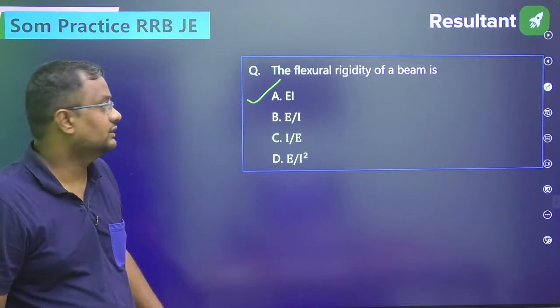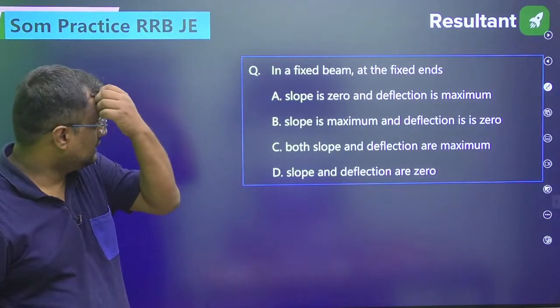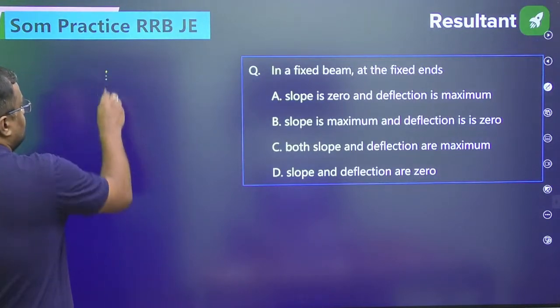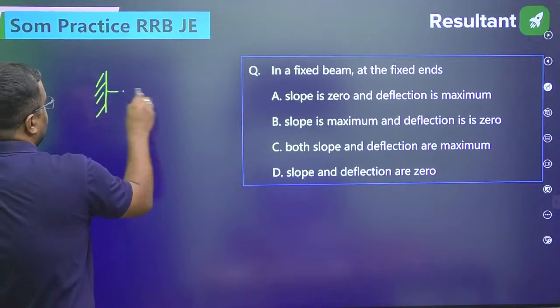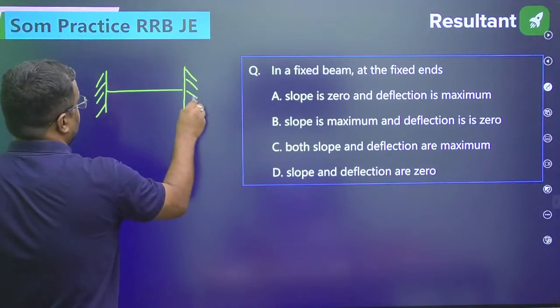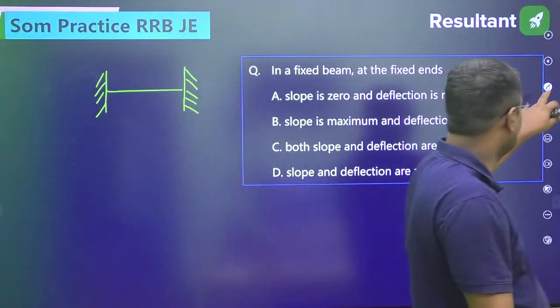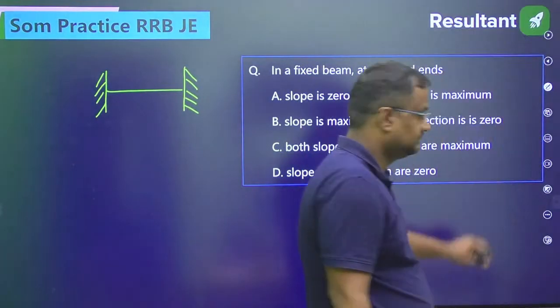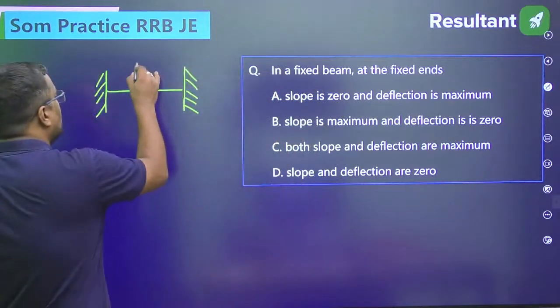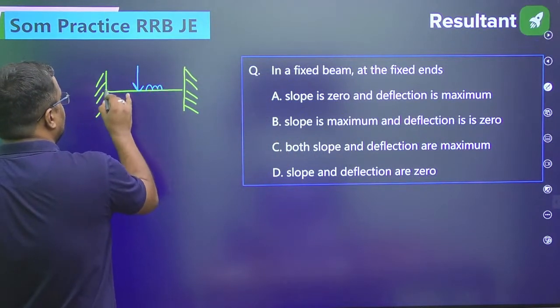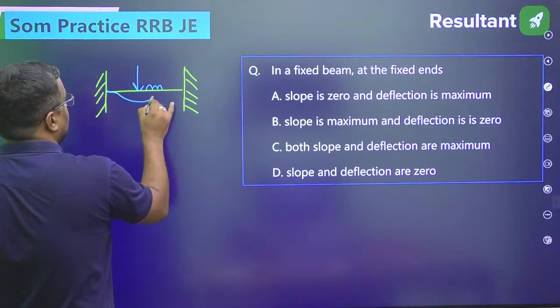In a fixed beam at the fixed ends, this is a fixed beam. In a fixed beam at fixed ends, what will happen? Let's see, if I apply a load or UDL or whatever, the deflected shape will be like this.